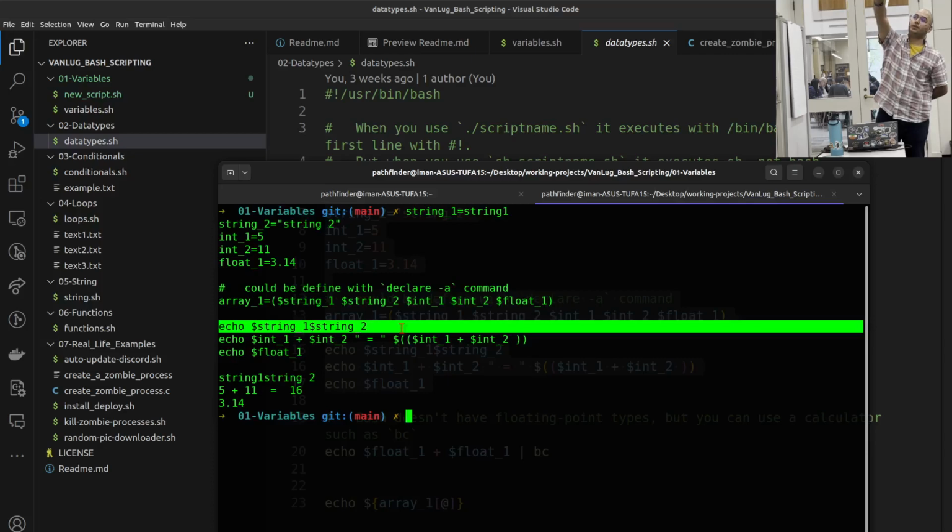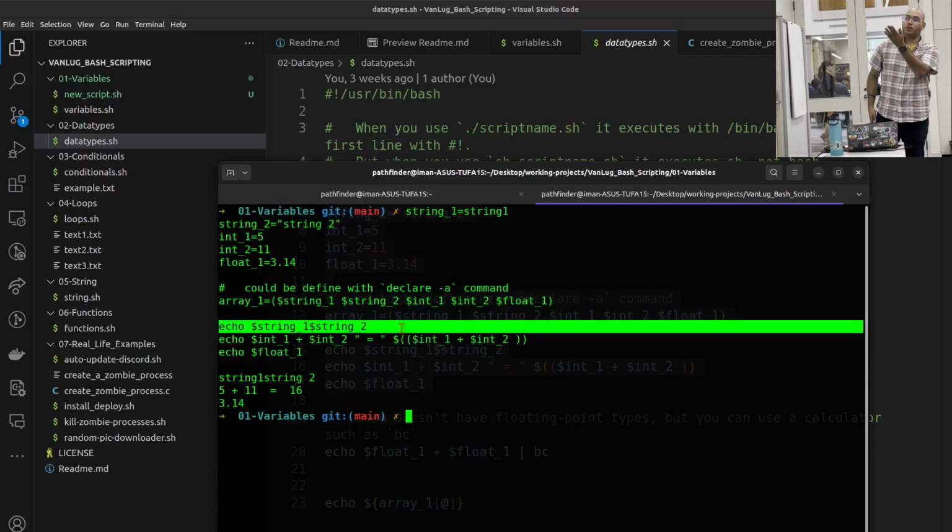The first string_1 has the value of string1, and the second one string2, with the space in between. I've just added these details so that we can see it actually. So when we echo string1, string2, it puts them all together. That's just an easy way to concatenate string types if you want to add them together.